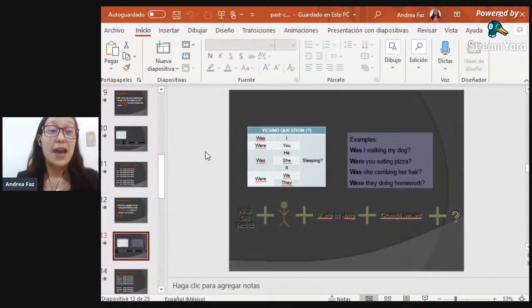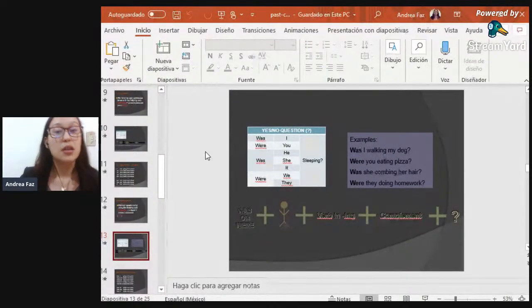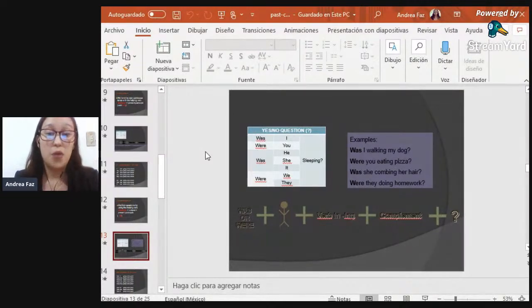Then we're going to have the structure. It is needed at the beginning of a yes no question always. First, the auxiliary. In this case, our auxiliary is going to be the verb to be in past, was or were. Then it's going to be used depending on the person or the pronoun that we choose. So we need the verb to be in past, then the subject, then the verb in ing form, and then the complement of the sentence.